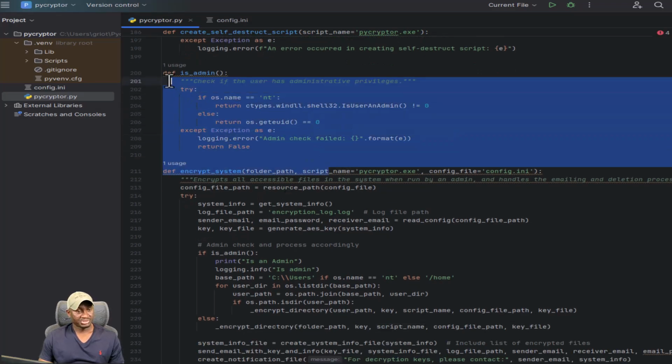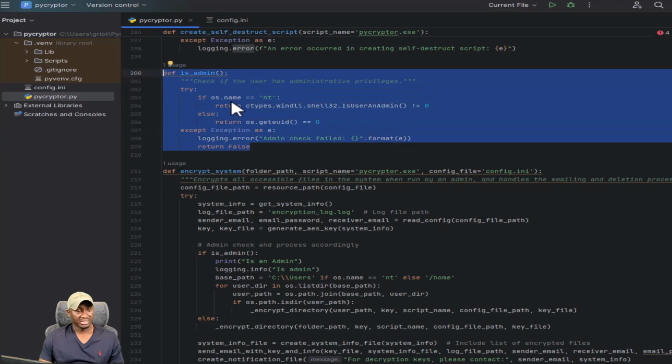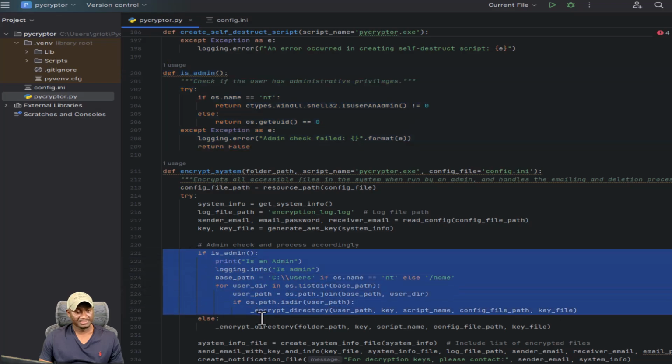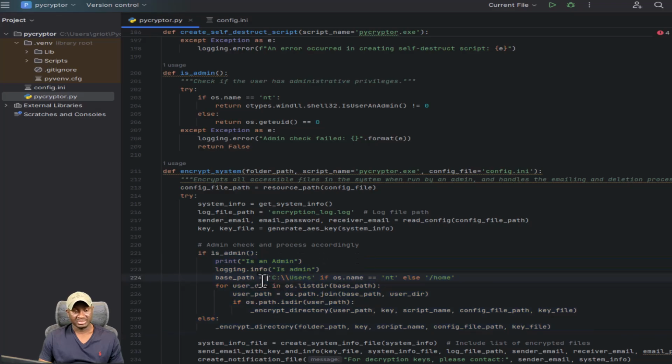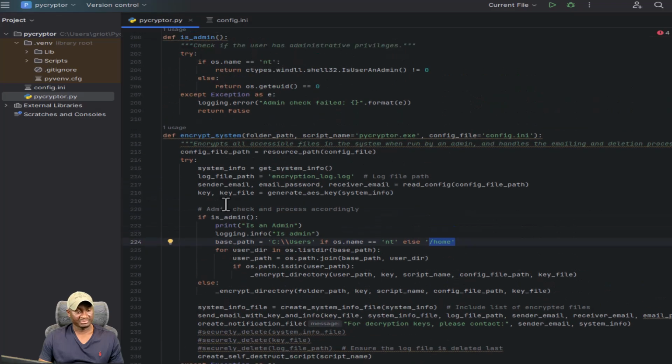Is admin, as I mentioned, this is where we do some admin checks. We're using ctypes just to make sure that we're actually grabbing admin. The goal behind this method actually is that eventually what we'll do is, in encrypt system, as you can see down here, if it's an admin, we do realize that we can now encrypt basically everything on the drive. So we're basically going to encrypt every user folder, as you can see. And if it's Linux, we're going to encrypt everything that's on the home directory. So yeah, just be mindful.